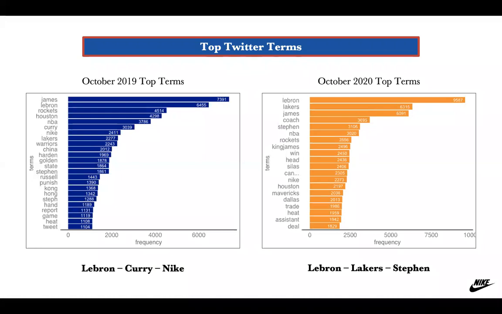The first visualization we're going to talk about today is top Twitter terms. In 2019, some of the terms that call our attention and that are interesting to us are LeBron and Nike. But also, there are some negative terms in there, like China and Hong Kong. Why are they negative? Because they are related to a controversy that LeBron was part of when he tweeted about the Hong Kong and China situation, and he got a lot of backlash from that, and so did Nike. On the other hand, we have October 2020 with some more positive words, and that's probably because of the winning of the LA Lakers in the NBA championship.